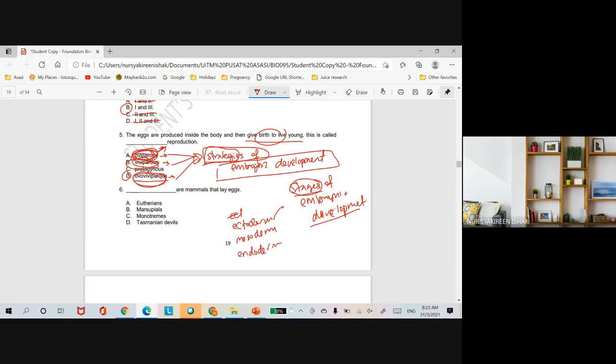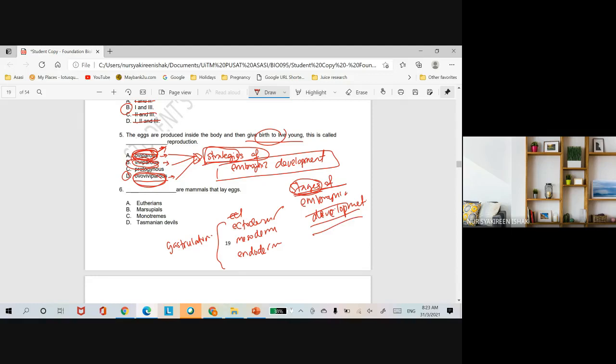Okay, endoderm, it develops the lining of the organs. Lining of the organs lah. So that is gastrulation stage. Okay, after gastrulation is organogenesis. Okay, so these are stages of embryonic development.